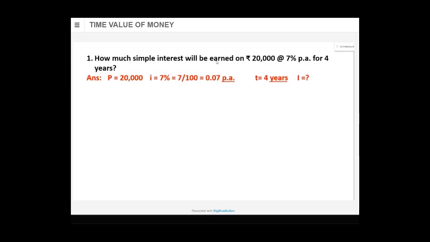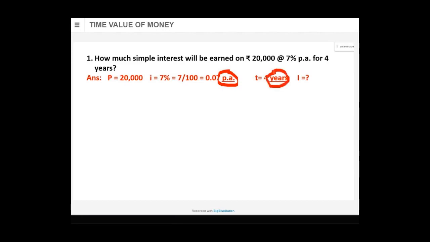Now, important to remember, this is where you make mistakes. The first sum was easier, but you may make a mistake here. This is per annum. Per annum means per year. So the time also should be in years.